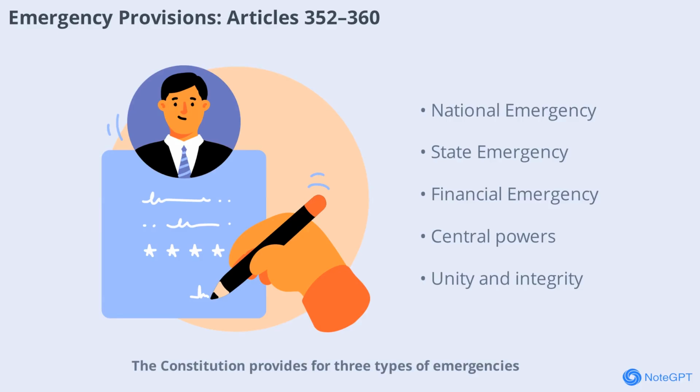Constitution provides for three types of emergencies: national emergency, Article 352, state emergency or President's rule, Article 356, and financial emergency, Article 360. National emergency is declared during war, external aggression, or armed rebellion, giving the central government extensive powers. State emergency is declared when a state government fails to function constitutionally. Financial emergency is declared when India's financial stability is threatened. These provisions ensure the unity and integrity of the nation during crises.